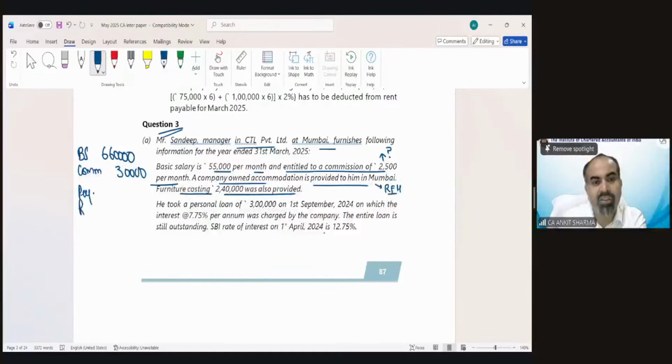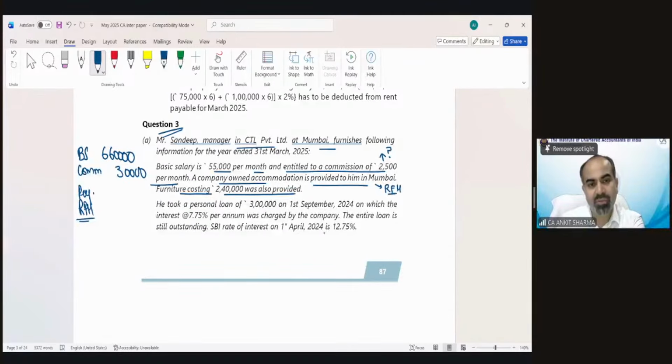So the first perquisite is rent-free house. Company owned accommodation is provided to him in Mumbai. So the provision for rent-free houses, if it is owned by the employer, the concept is different. If it is on rent, the concept is different. Now this property is owned by the employer, so we have to see the population also. How much percentage do I need to take for the calculation of taxable value in this example? Nagaraja is saying 10, Ram is saying 10, Almas is saying 10. Exactly. We should take 10%.